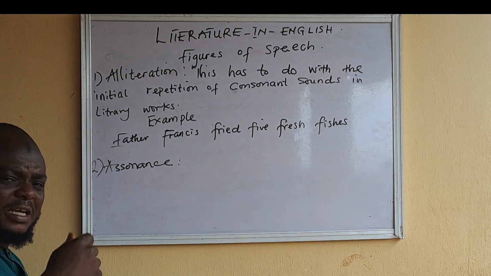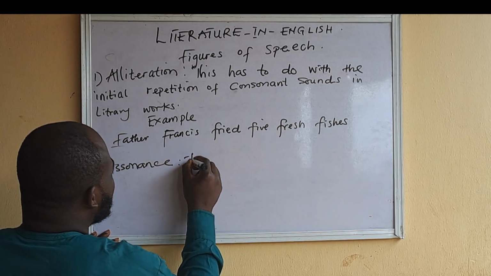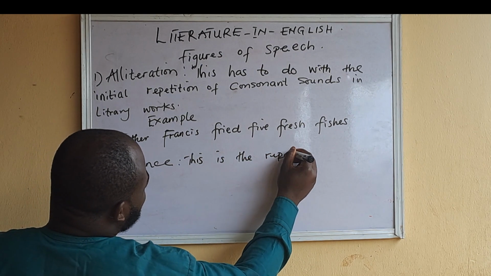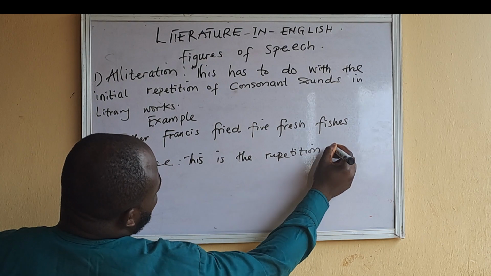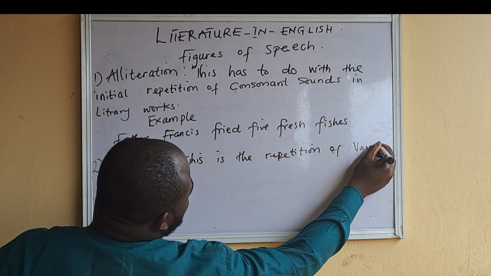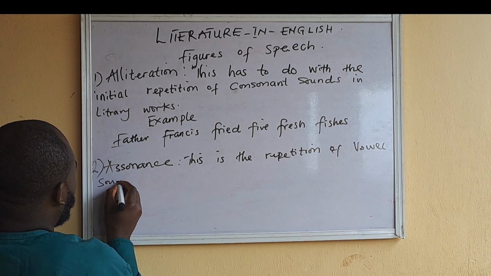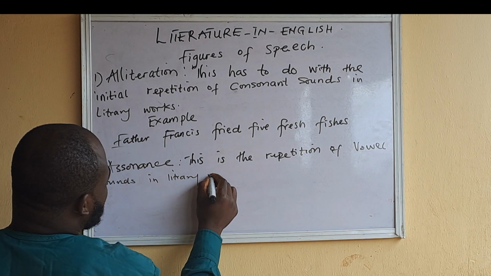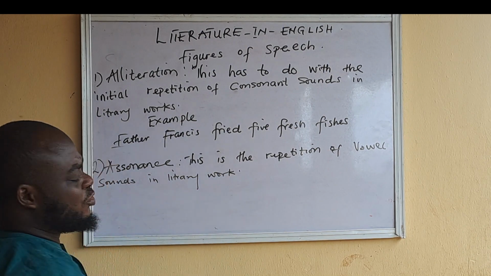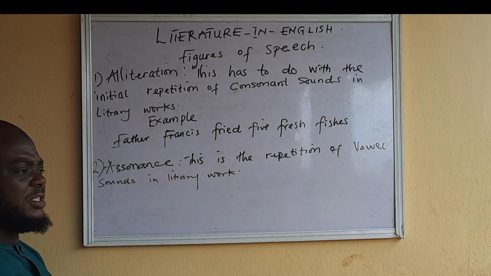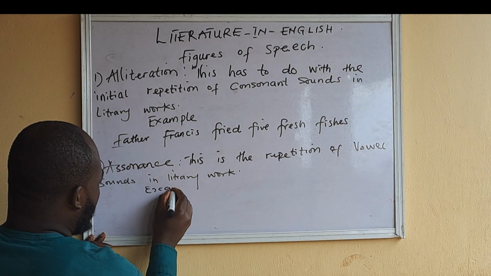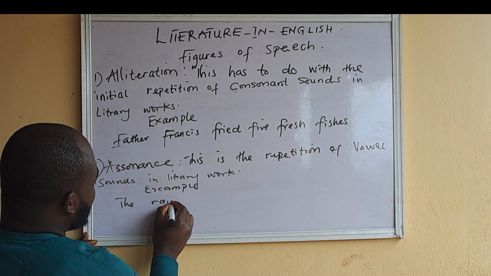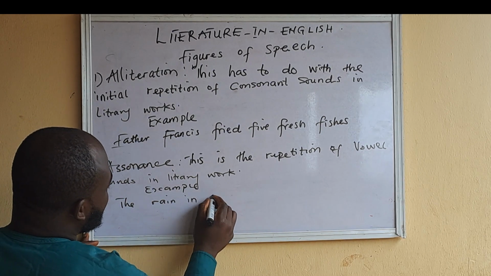Now let's take a look at the meaning. This is the repetition of vowel sounds in literary works. Now let's take a look at an example of assonance.